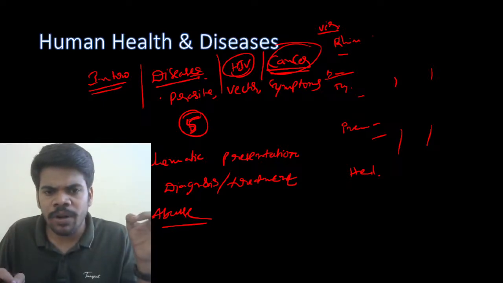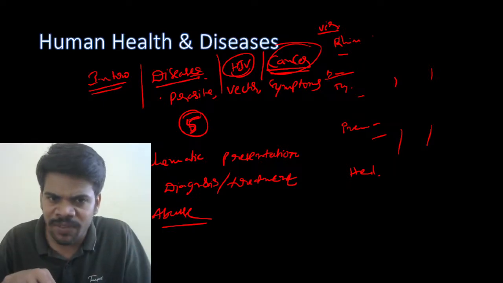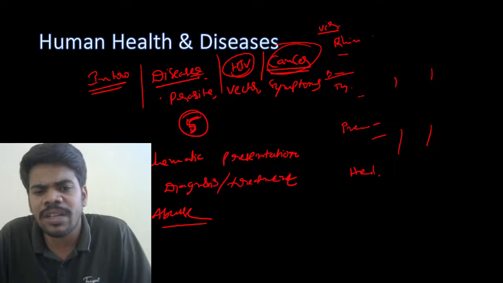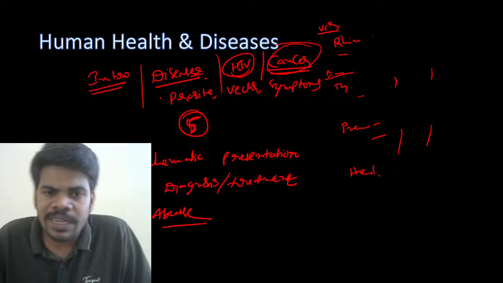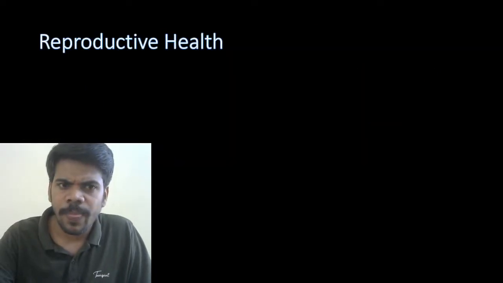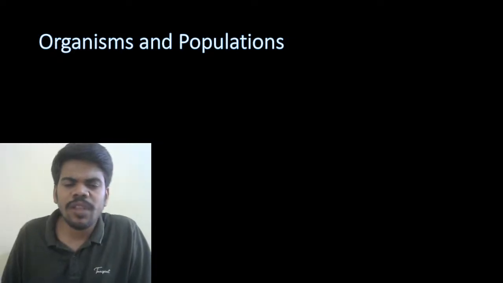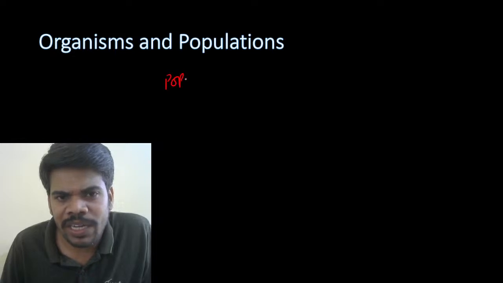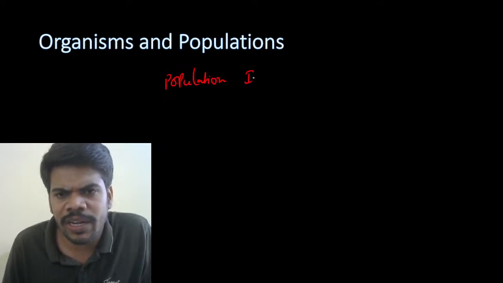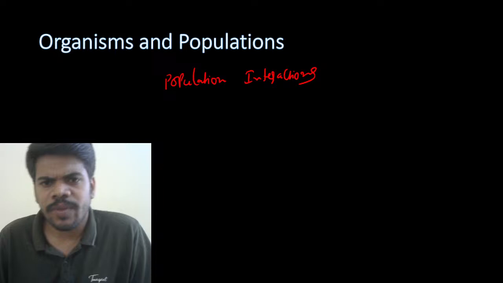So with that one paper you will definitely get 5 marks, either from the top or from the back. That means either 5 marks from the diseases or 5 marks from the drugs, because this type of application method question is possible from these two topics, diseases and drugs. Reproductive health completed, right? So, organisms and populations. In organisms and populations, what topics will be asked? Definitely population interactions. I'll give you some last questions that you definitely have to read, then you will get the full marks.